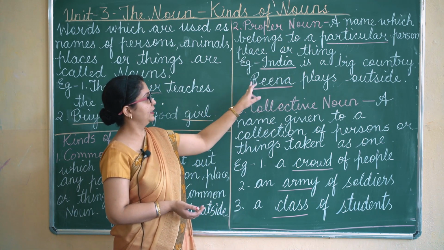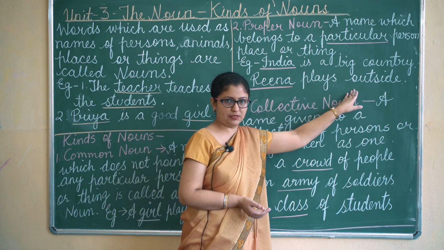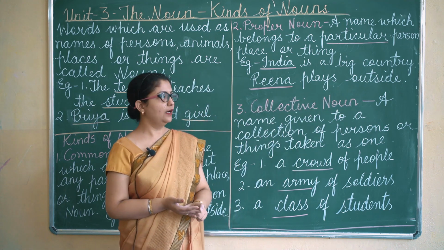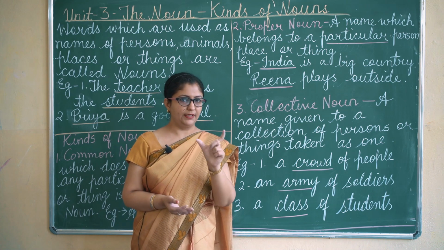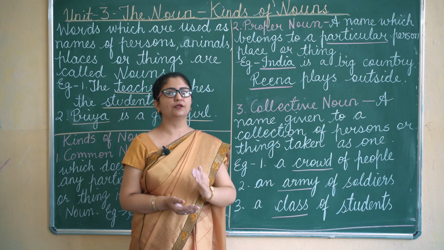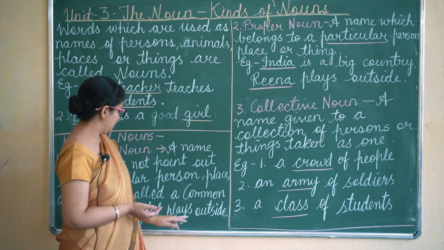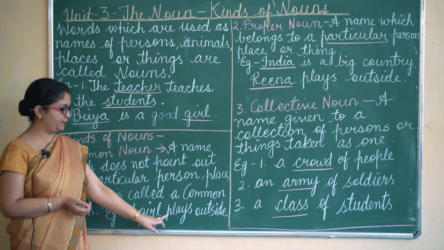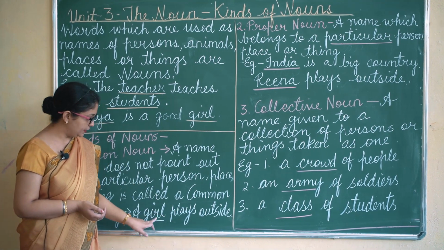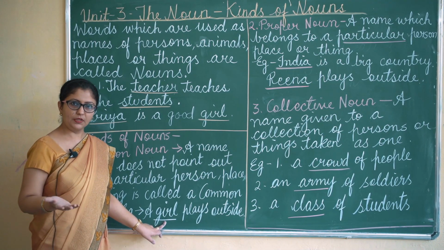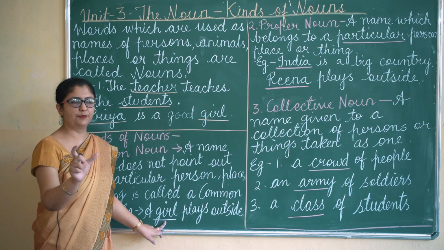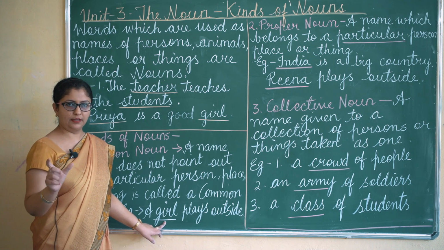Now if I say Reena plays outside, Reena here is a proper noun because the word Reena has been used for a particular girl. And similarly here we had a girl plays outside. So here girl was a common noun because girl can be any girl and the word girl can be used for any girl in common.